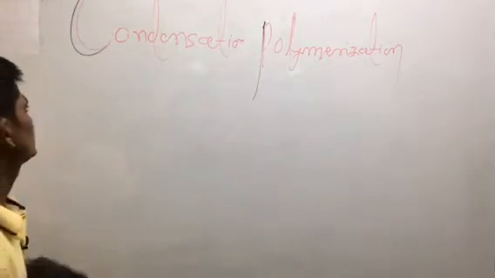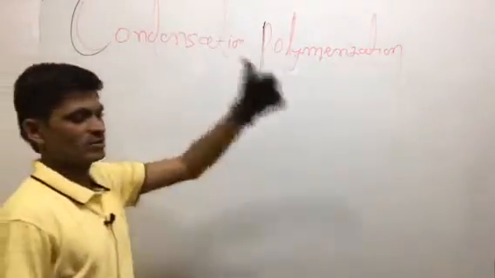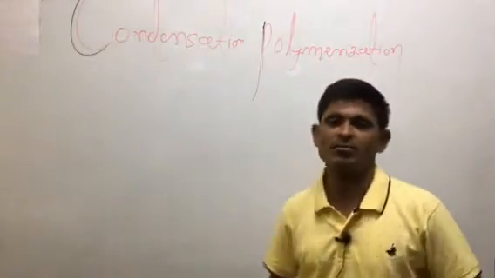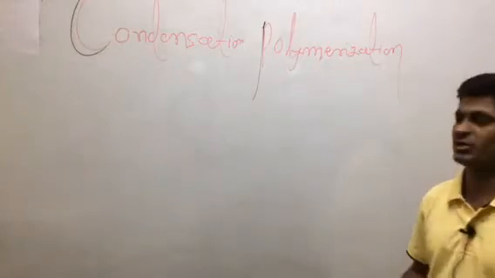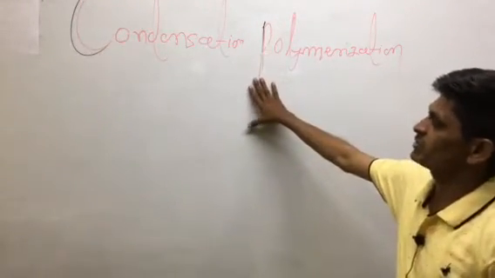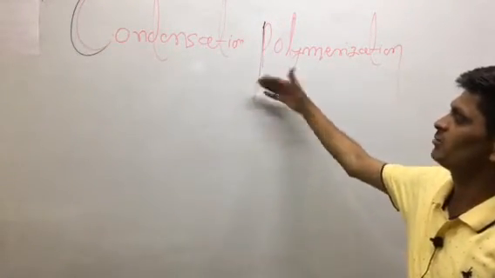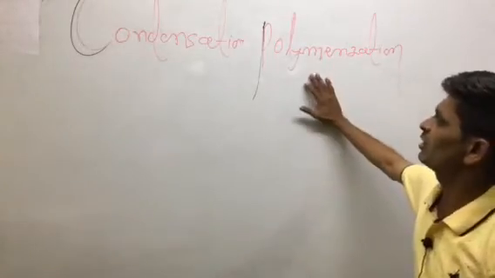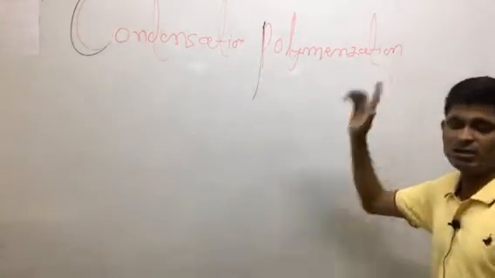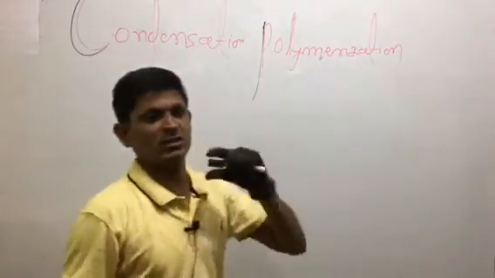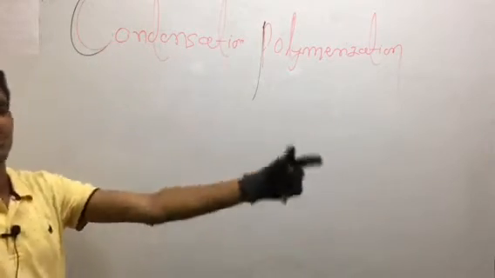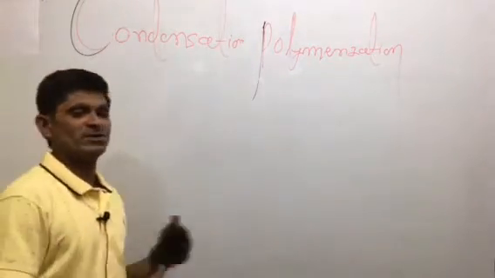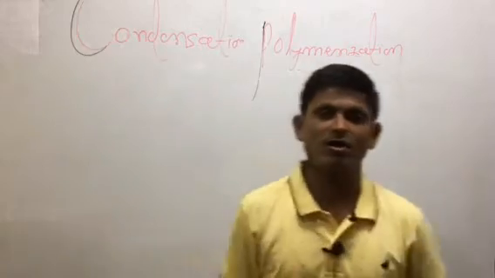Here we are discussing, in continuation of our parts, the introduction to polymer chemistry. In the previous lecture we studied addition polymerization. Here we are discussing condensation polymerization. In addition polymerization we studied the preparation of polythene, polyvinyl chloride (PVC), Orlon, and Teflon.